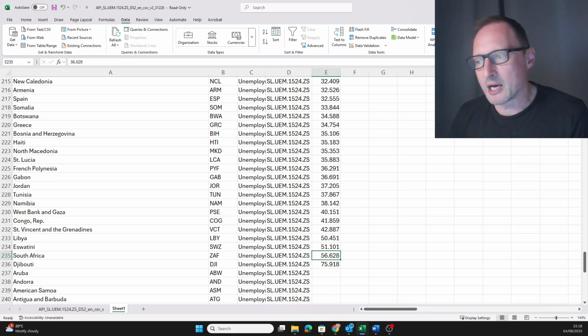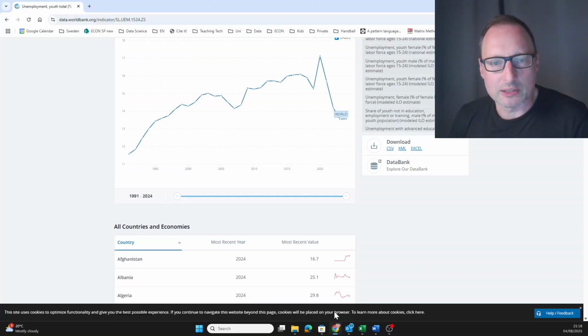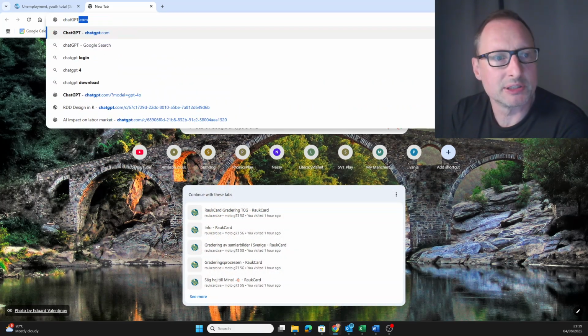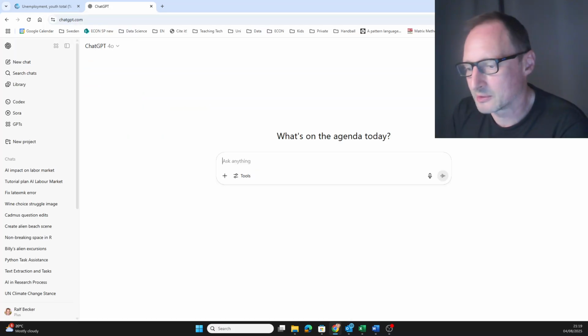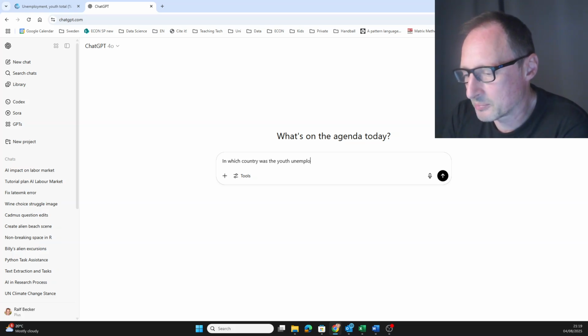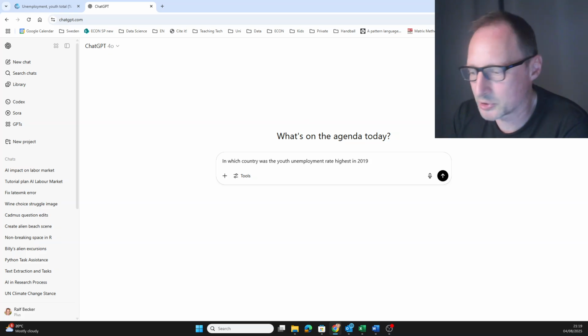Which countries have the highest and lowest youth unemployment rates in 2019? We'll leave that spreadsheet here. We may look back at that spreadsheet when we see what ChatGPT gives us. In fact, let's do that right away. We open ChatGPT and we'll ask, in which country was the youth unemployment rate highest in 2019? Okay, we should get Djibouti.